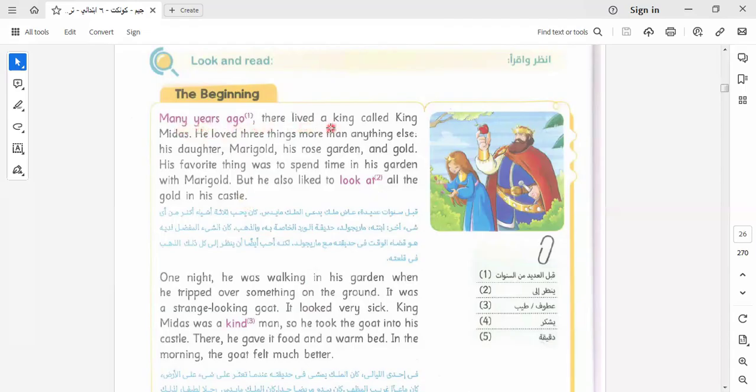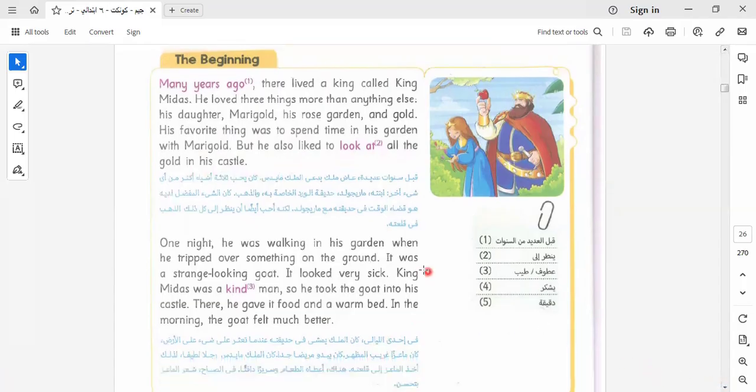Many years ago, there lived a king called King Midas. He loved three things more than anything else: his daughter Marigold, his rose garden, and gold. His favorite thing was to spend time in his garden with Marigold, but he also liked to look at all the gold in his castle. Let's go to the next paragraph.